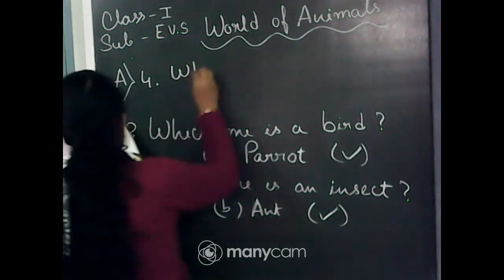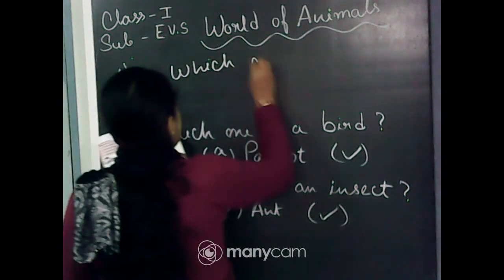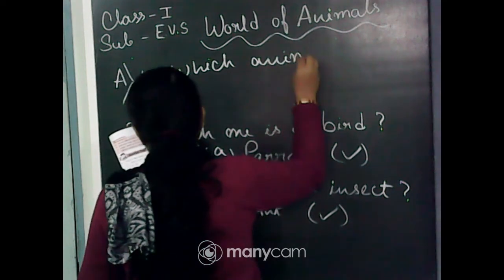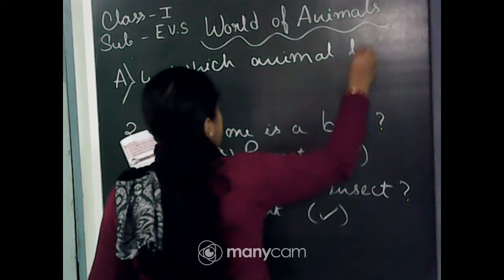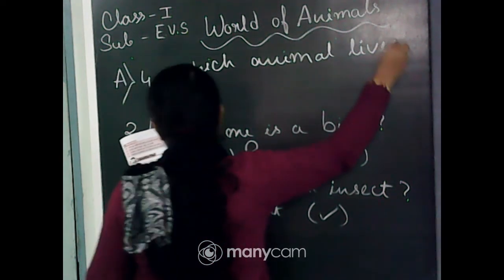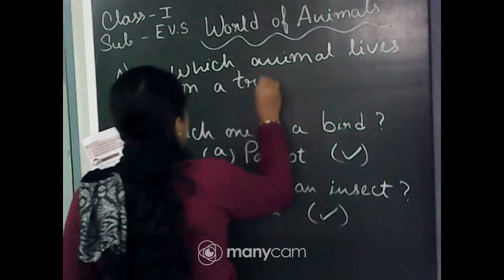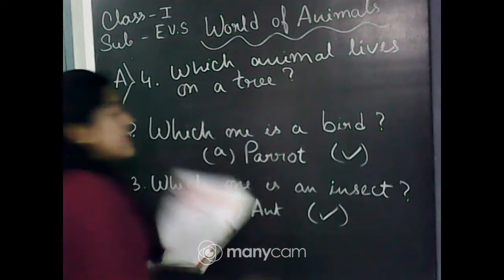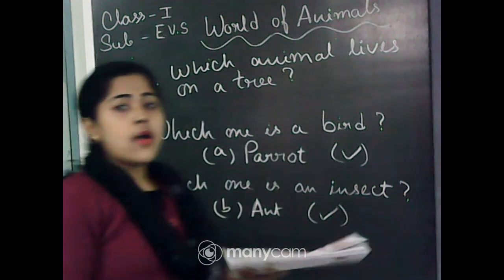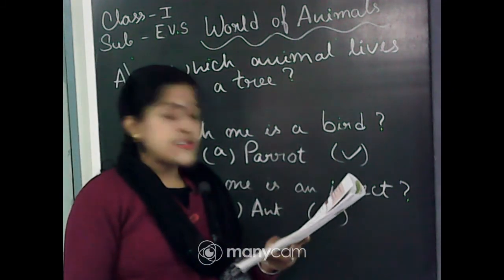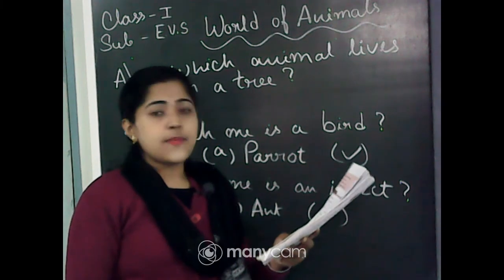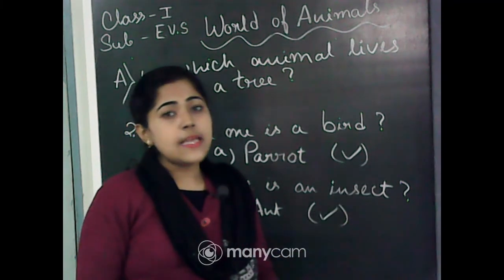Which animal lives on a tree? Which animal lives on a tree? Option A cow, option B lion, option C monkey.